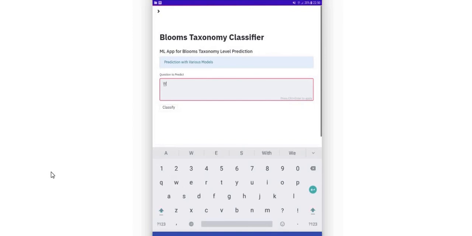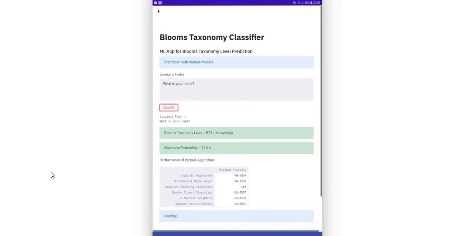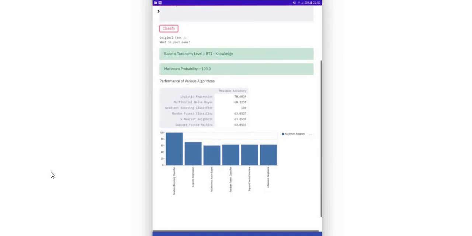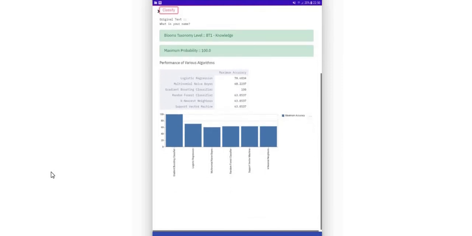We are typing the first question, what is your name, which belongs to Bloom's taxonomy level 1. So we will check whether our project or mobile application is working correctly or not. Just click on classify. Yes, it's working correctly. It shows Bloom's taxonomy level 1, which is knowledge, with a maximum probability of 100%. It means our mobile application is also working nicely.